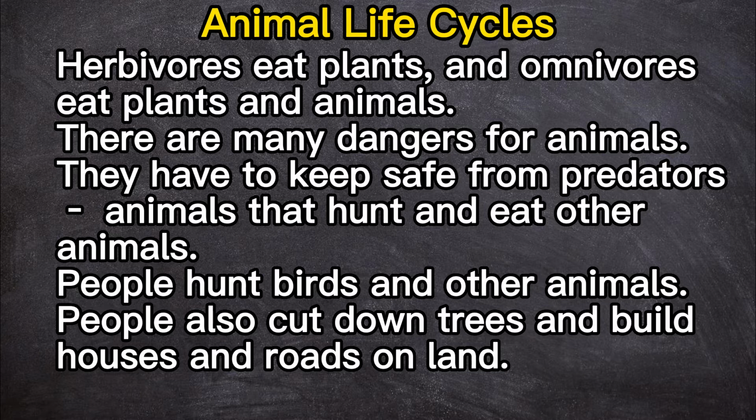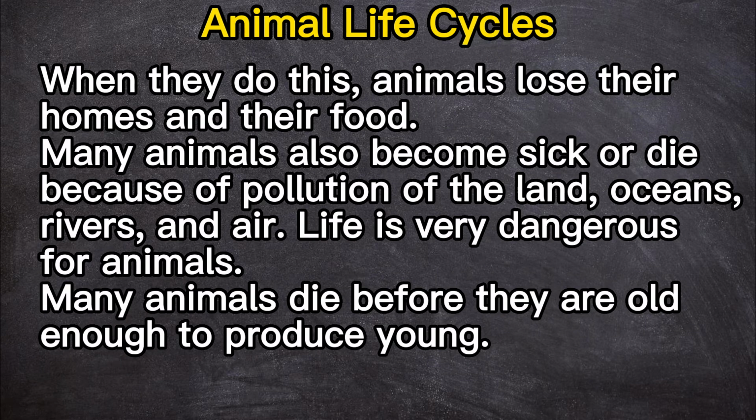There are many dangers for animals. They have to keep safe from predators, animals that hunt and eat other animals. People hunt birds and other animals. People also cut down trees and build houses and roads on land. When they do this, animals lose their homes and their food. Many animals also become sick or die because of pollution of the land, oceans, rivers, and air. Life is very dangerous for animals. Many animals die before they are old enough to produce young.